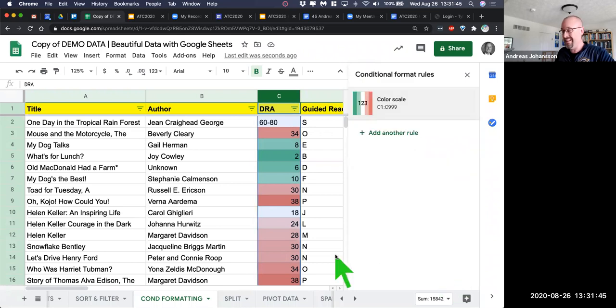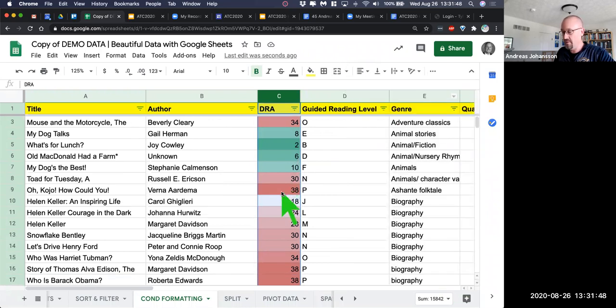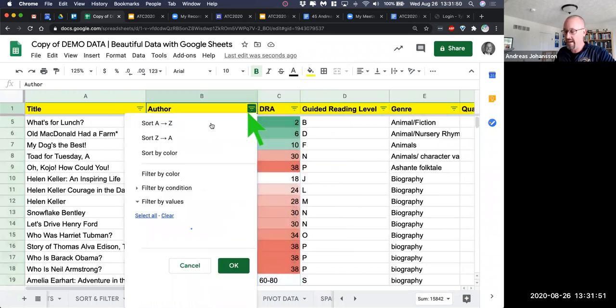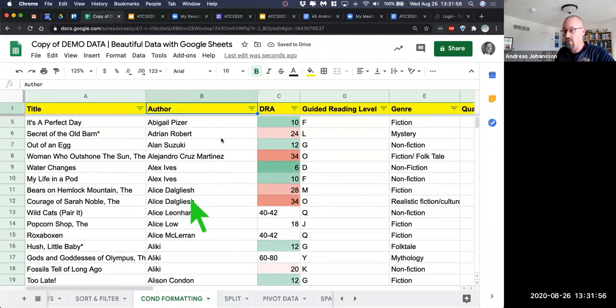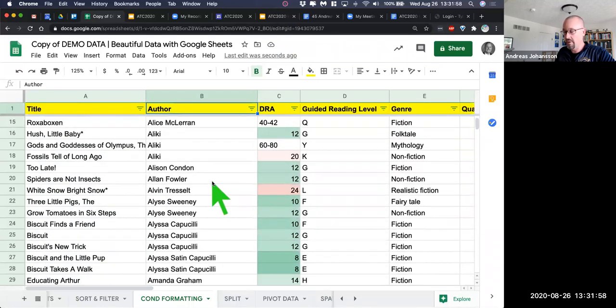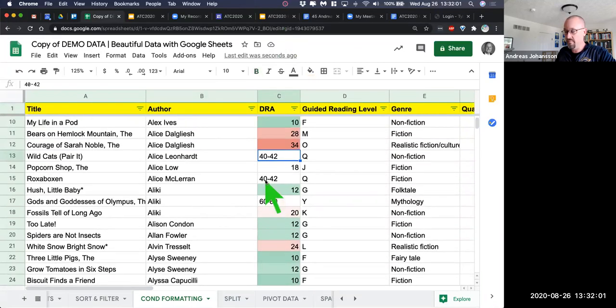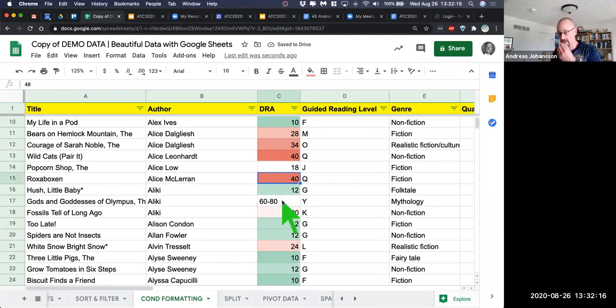This doesn't do anything to the data other than make it stand out visually, so that if we sort by author, we can have a quick idea of what the DRA level is, whether it is high or low, based on conditional formatting. Now, why do some of these not fit in the mold? It says 40 to 42, because Sheets doesn't understand that that's a range. So what I would do is come in, clean it up, and say 40. And this one seems to be the 18 one, so we'll fix it, and then it'll mark it accordingly to the color scale.